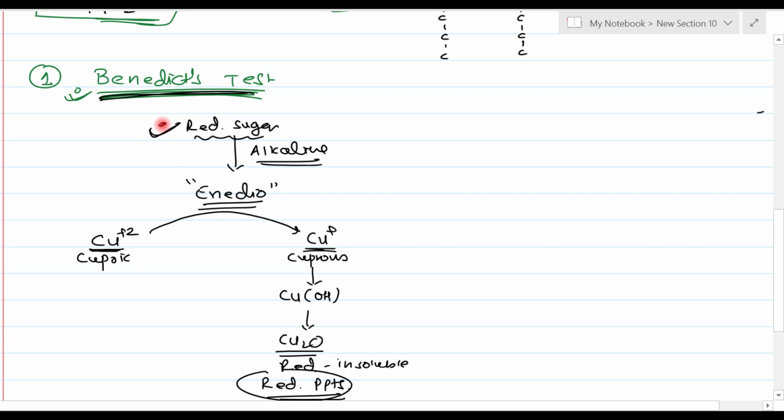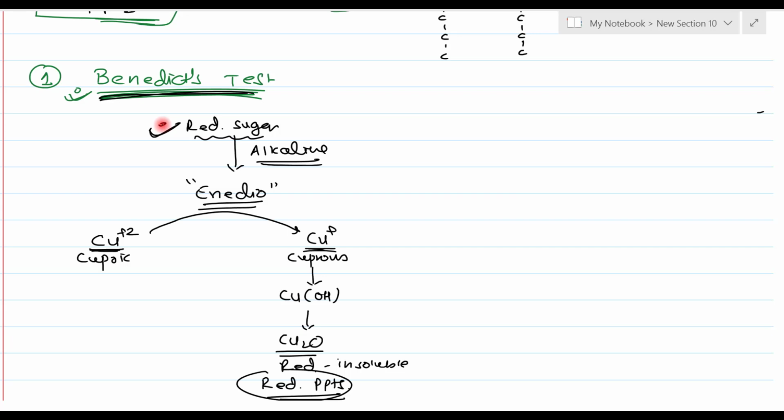So if you do a Benedict test with some person's urine, and you find the Benedict test is positive, the correct answer is that the particular urine sample contains a reducing sugar. But can we say that the patient's urine contains glucose rather than reducing sugar? No. Ideally, theoretically, you cannot say that glucose is present by doing the Benedict test. You can only say a reducing sugar is present in urine, not glucose. Why? Because there are glucose, galactose, maltose, lactose, fructose, mannose, ribose. All these reducing sugars can give a positive Benedict test.